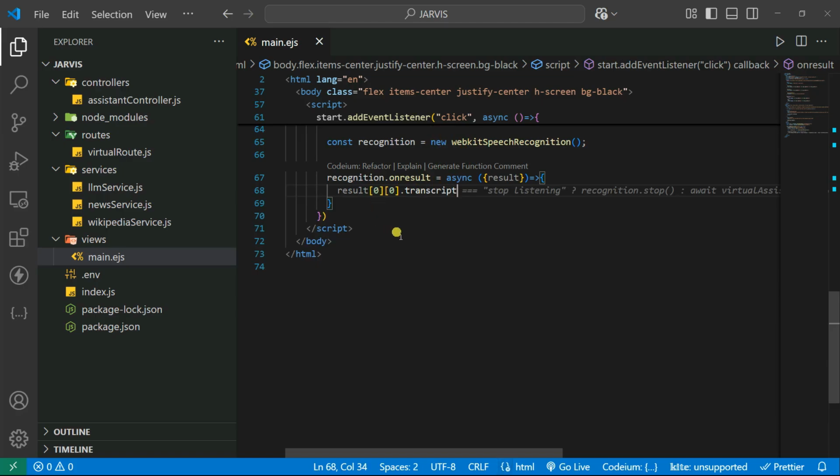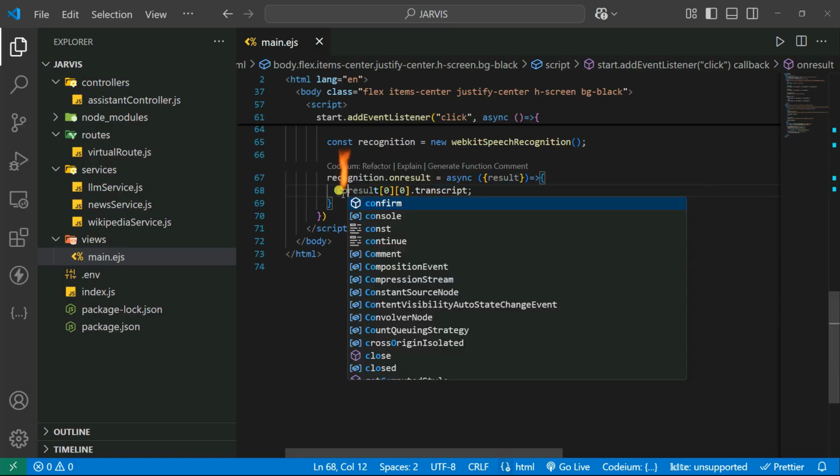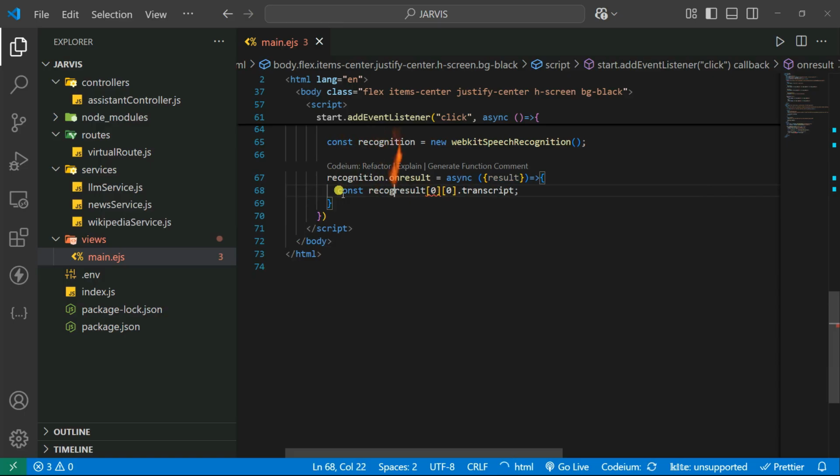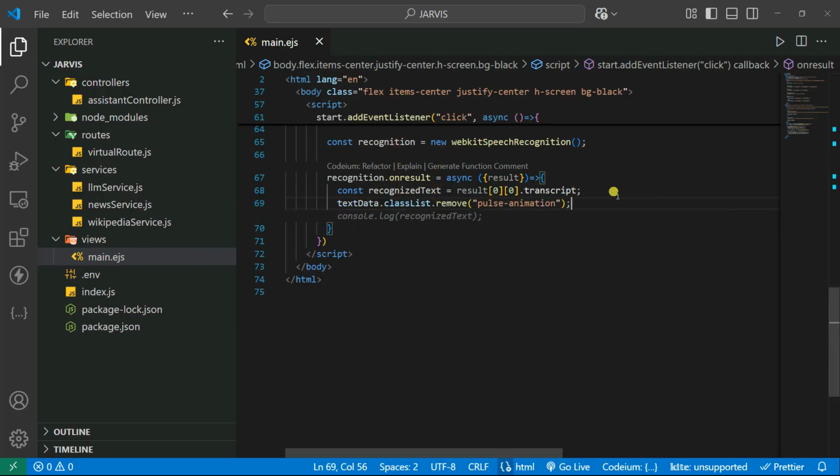That's how you get the recognized text from the transcript. Make sure your spelling is correct. You can say transcript, T-R-A-N-S-C-R-I-P-T, and this is nothing but my recognized text. So let's say const recognizedText. That's it. And after that you remove the textData pulse animation because it's not needed at all. I need the transcript.